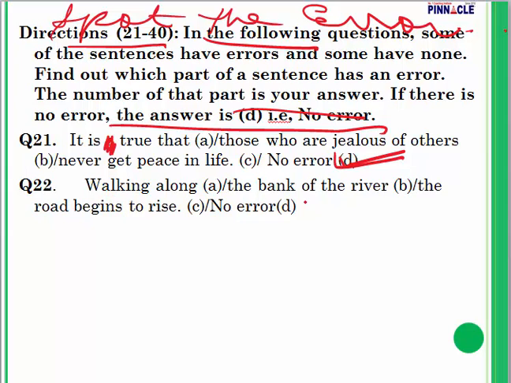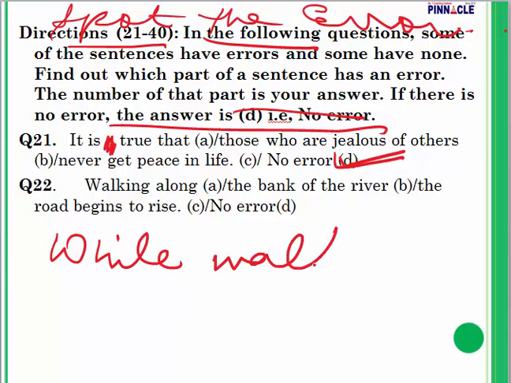Question number 22. Walking along the bank of the river, the road begins to rise. So where do you think is the error? Instead of walking along, use while walking along. We have to insert a preposition.